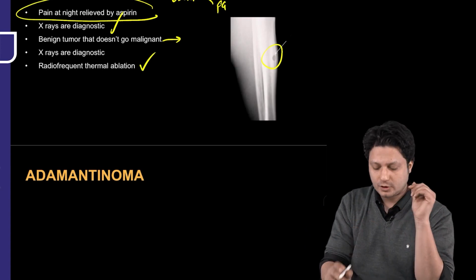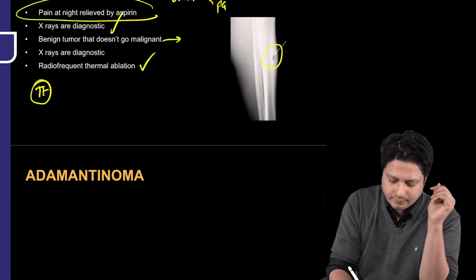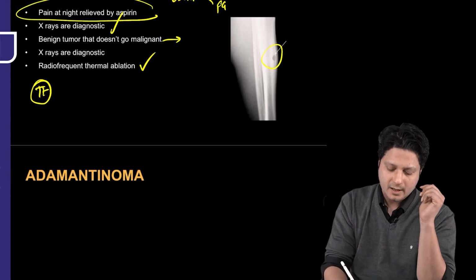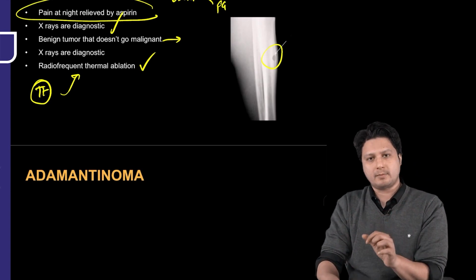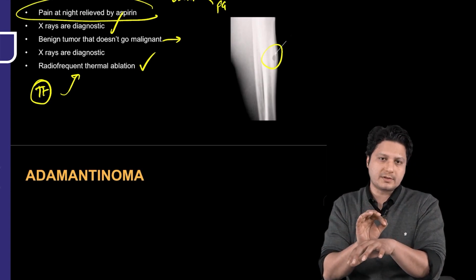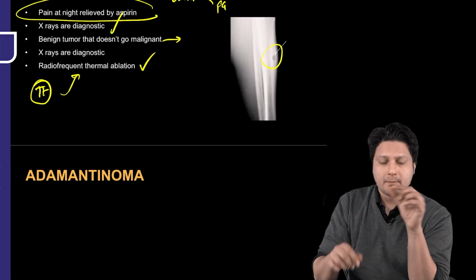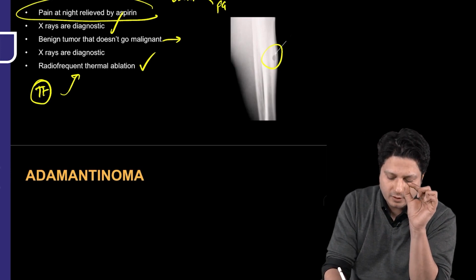Radiofrequent thermal ablation is the treatment, because treatment has been changed recently, so they can ask this management. The treatment today is radiofrequent thermal ablation. That means you put a probe on the skin and you focus the cauterization and thermal ablation is performed. But this radiofrequent thermal ablation is a contraindication